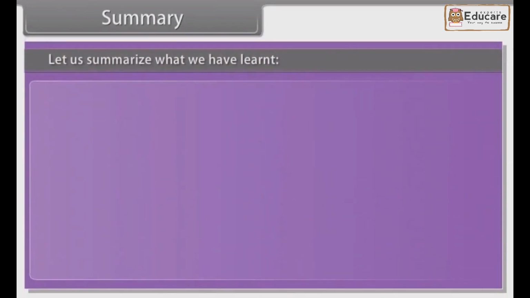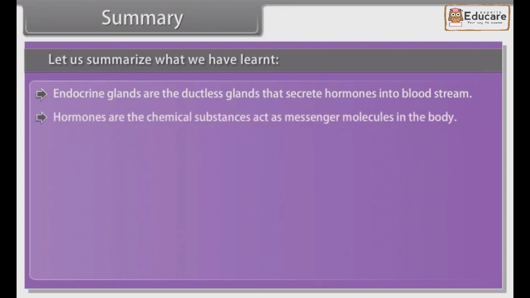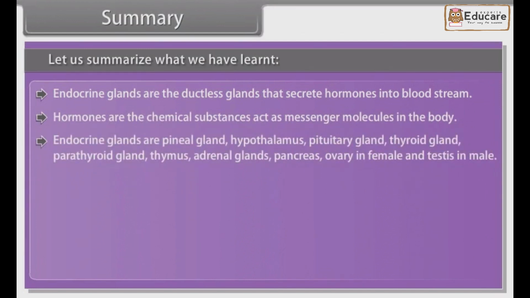Summary. Let us summarize what we have learnt. Endocrine glands are the ductless glands that secrete hormones into the bloodstream. Hormones are the chemical substances that act as messenger molecules in the body. Endocrine glands are the pineal gland, hypothalamus, pituitary gland, thyroid gland, parathyroid gland, thymus, adrenal gland, pancreas, ovary in female and